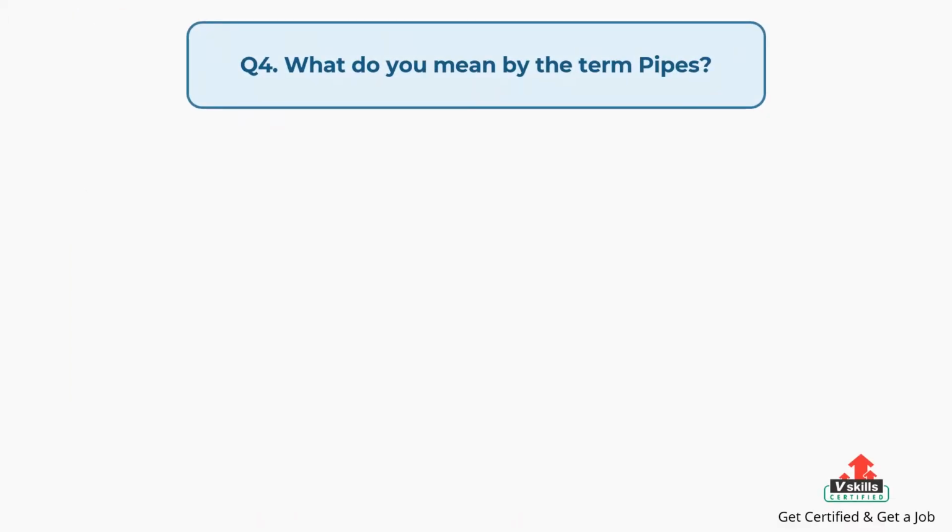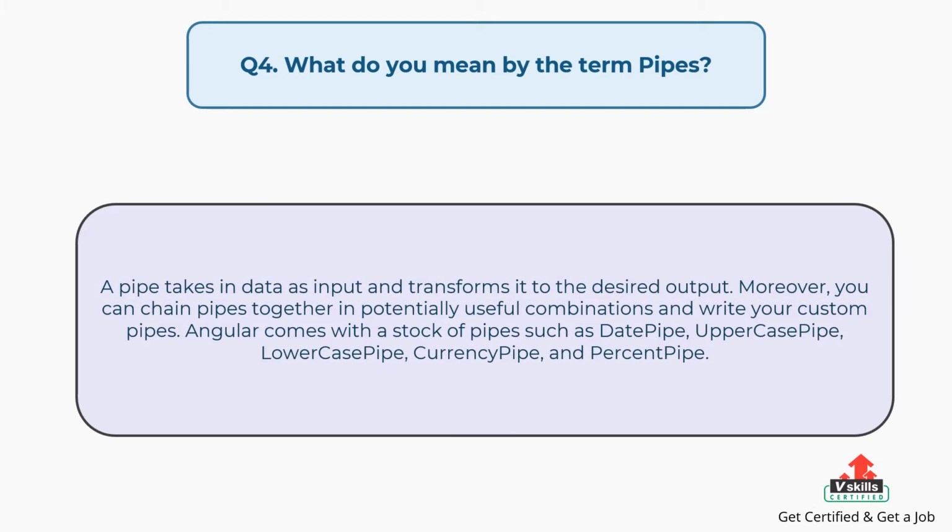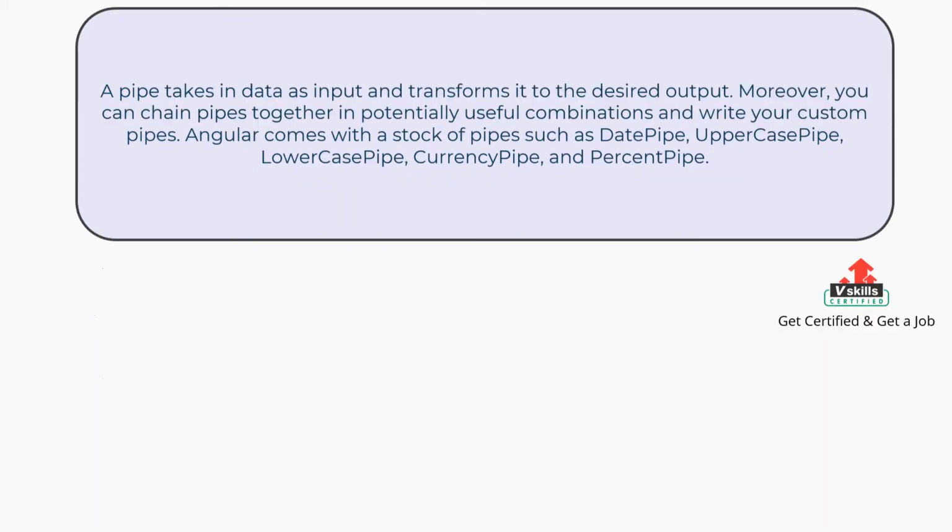Question number 4. What do you mean by the term pipes? The answer is: A pipe takes in data as input and transforms it to the desired output. Moreover, you can chain pipes together in potentially useful combinations and write your custom pipes. Angular comes with a stock of pipes such as date pipe, uppercase pipe, lowercase pipe, currency pipe, and percent pipe.